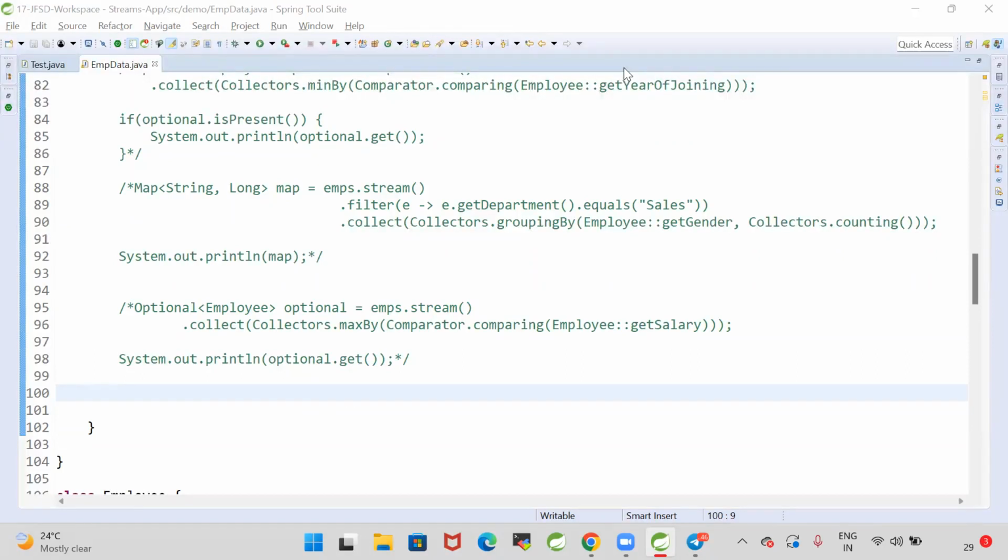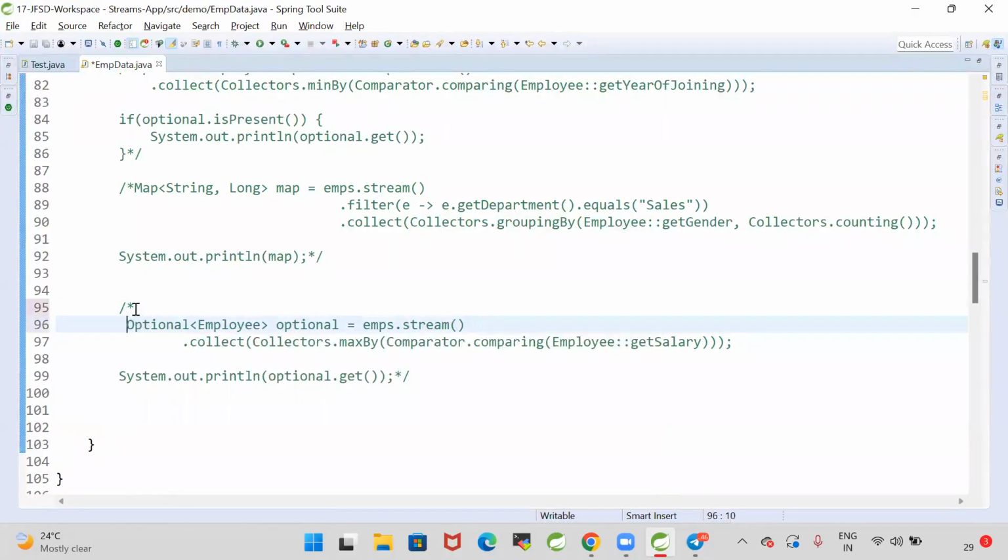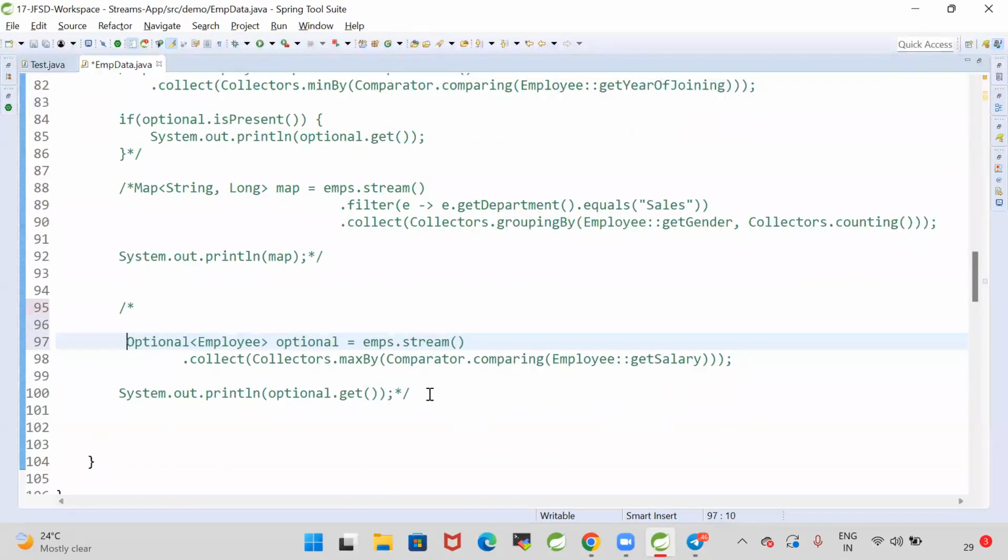Not in the database. In the Stream API, I want to do that. If you go for a database, then a subquery is required. Yeah, agree. Subquery is required, I agree, for the database. Now, by using Stream API, I want to get the employee who is having the second highest salary, or the second highest and third highest salary employees.